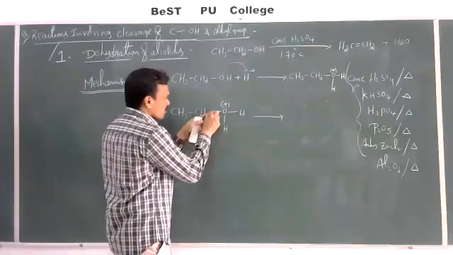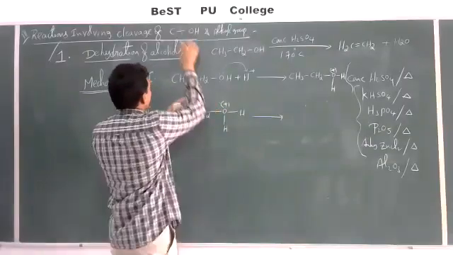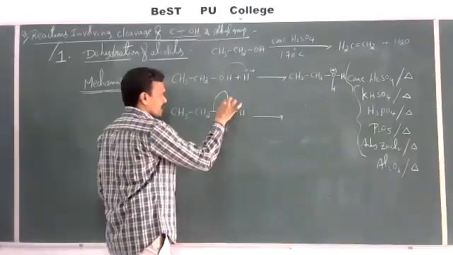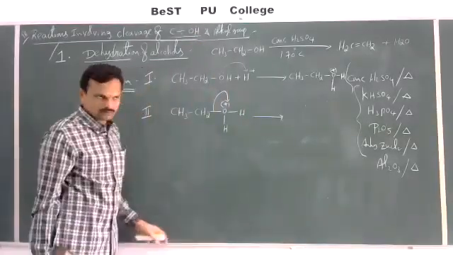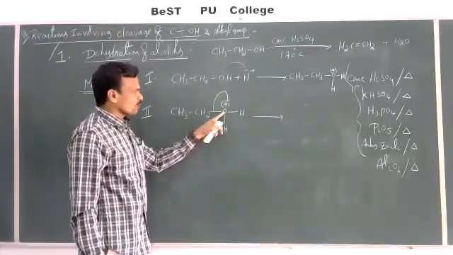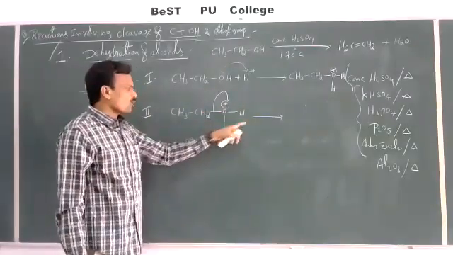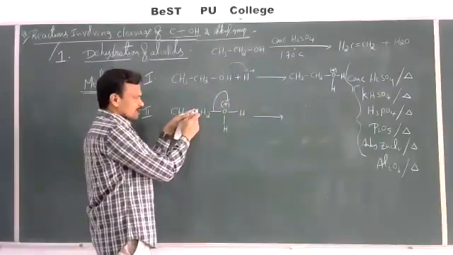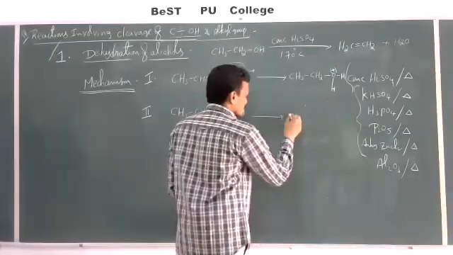This C-O bond involves cleavage of the C-O bond. This C-O bond electron pair is gained by this oxygen. By gaining the electron pair, O+ becomes O and the water molecule gets eliminated. By losing the electron pair, this C becomes CH2+.